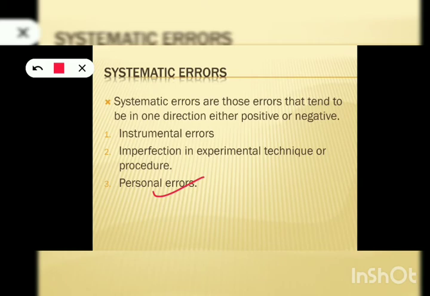So he may not have followed those precautions, so he might have committed that error. So these are different types of systematic errors, and these errors occur due to reasons that we can predict. We know the actual reason for these types of errors.